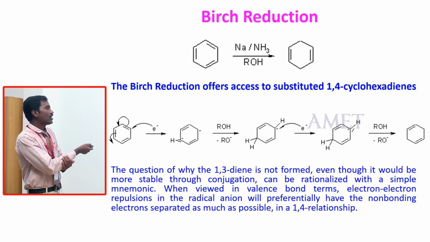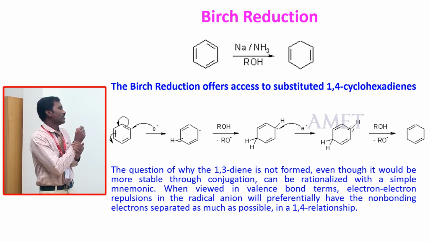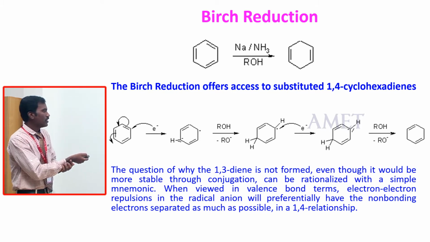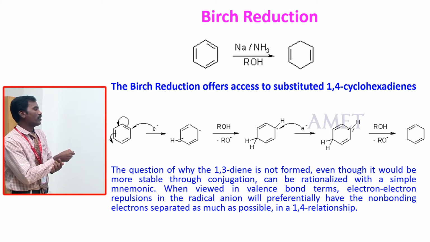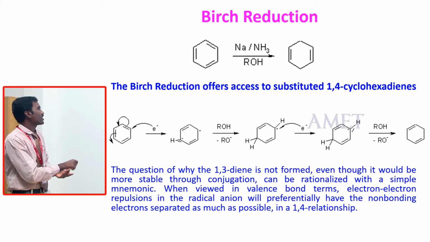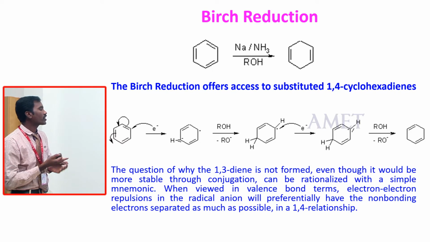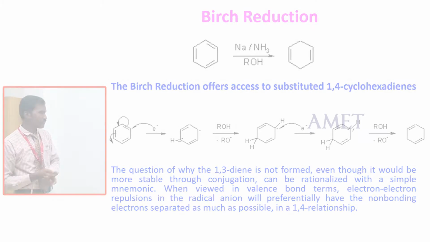Even though it would be more stable through conjugation, it is not formed. By valence bond theory, in the radical anion the non-bonding electrons separate as much as possible, so only 1,4 reduction is possible.